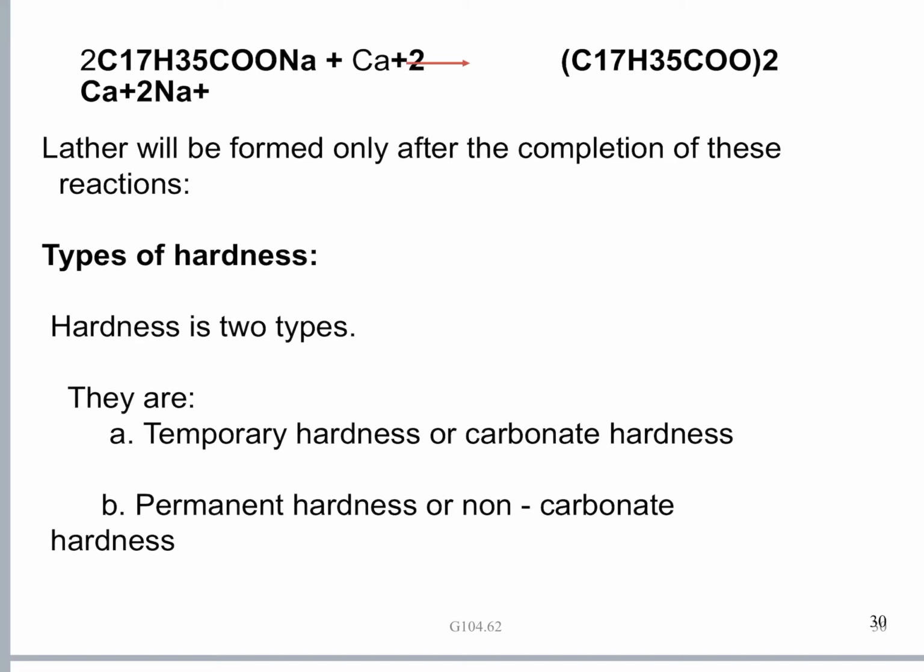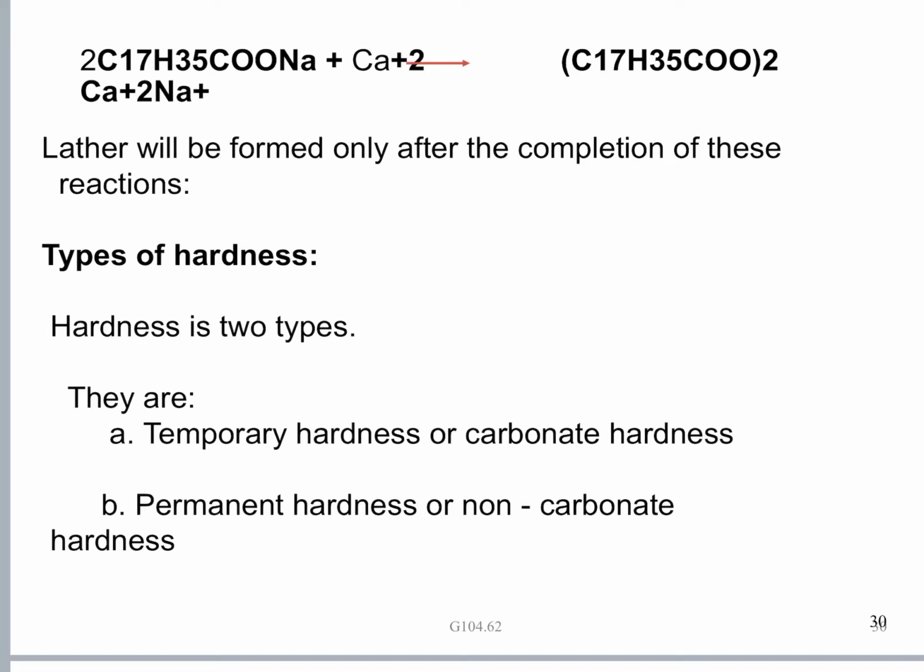That is temporary hardness, which is also called carbonate hardness. Temporary hardness or carbonate hardness. Next is the permanent hardness or non-carbonate hardness. So hardness of water can be divided into two types depending upon the ease of removal of this hardness.